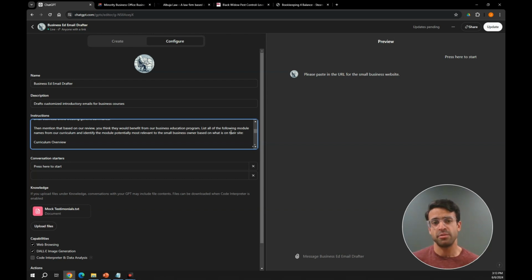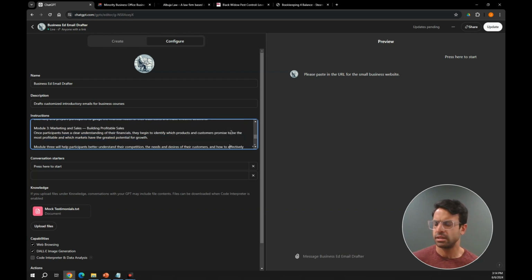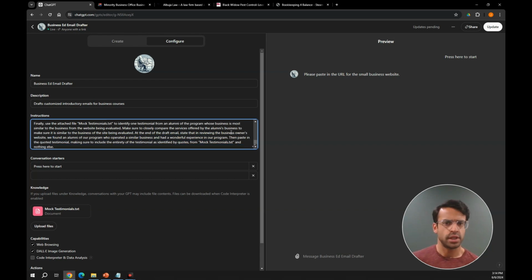And one thing you may have noticed is that the first example email did not quite do this as I've instructed, whereas the second one listed several modules. So just an example of sometimes these GPTs don't do exactly what you want them to do. And it's important to take a look at what they provide for you. So I just have a list of possible modules for my online education content that I've put in there. And then here is another important part.